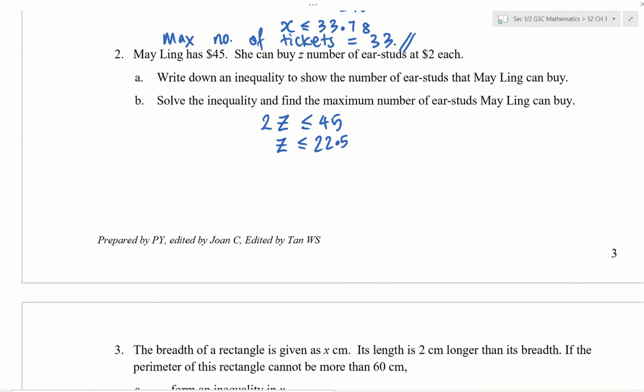So part A, she can buy a maximum of 22 starts.